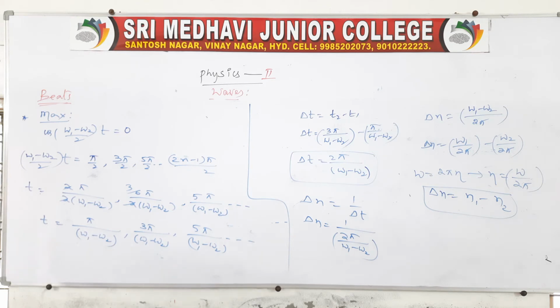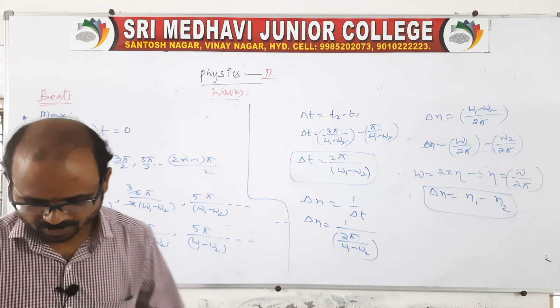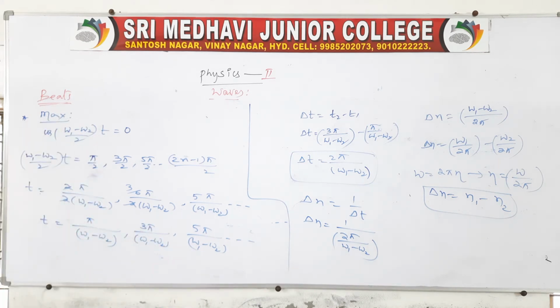One is the maximum condition, one more is the minimum condition. Are you clear? Yeah, you go through this. Then I'll tell you one problem on this basis for the beats. There is one problem.